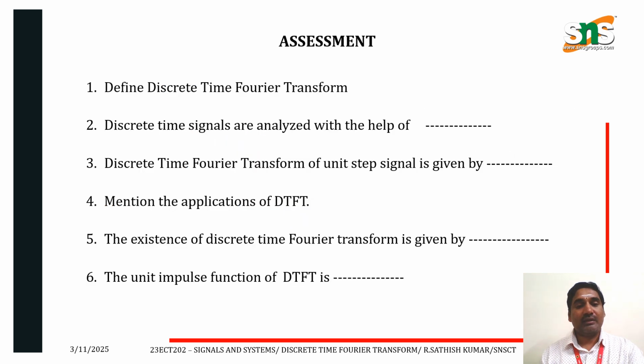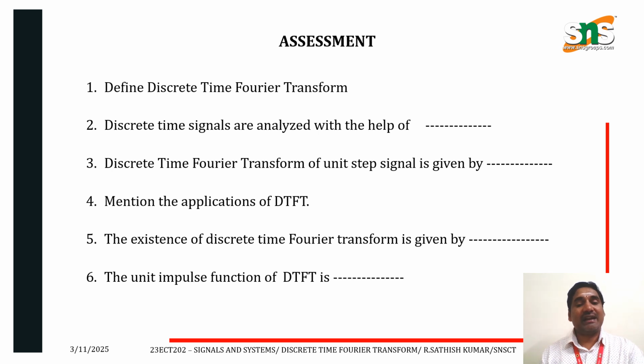Now we can see the assessment. Define discrete time Fourier transform. Discrete time Fourier transform can be defined as X of omega is equal to summation n is equal to minus infinity to plus infinity x of n into e power minus j omega n.